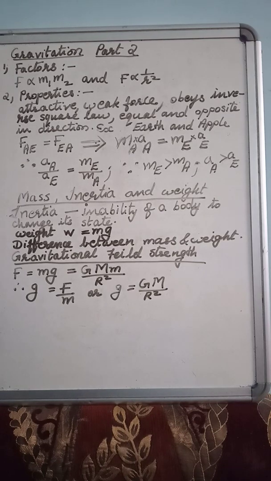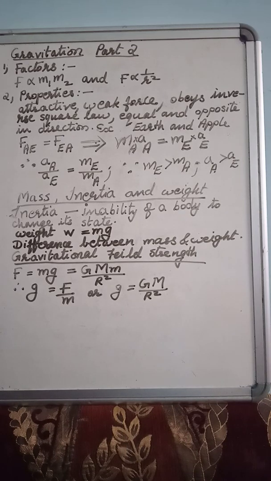So from that formula we come to know that the gravitational force depends upon the product of the masses, as well as it depends upon the square of distance inversely. So what are the factors on which gravitational force depend? For that, look at the formula. From the formula we get the factors. So the factors, I repeat, masses of the bodies, as well as it depends upon the square of the distance inversely.